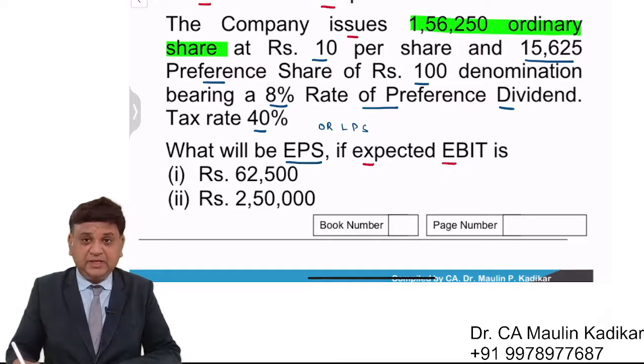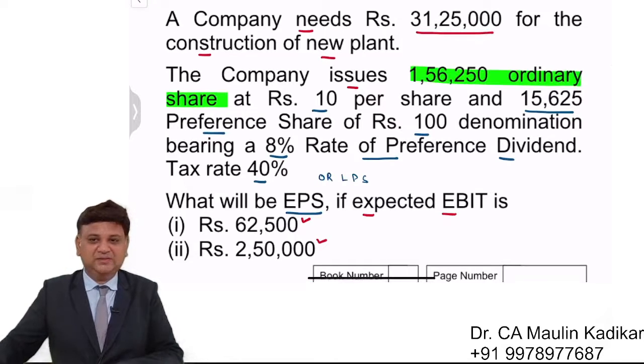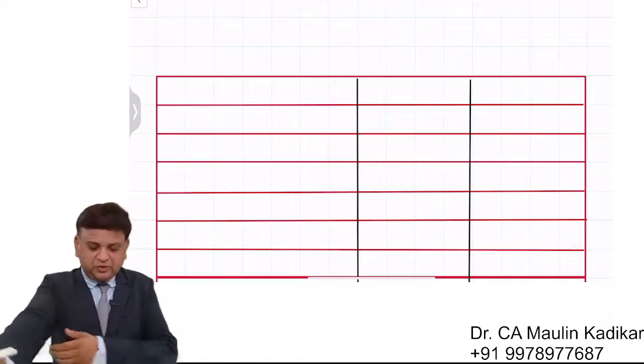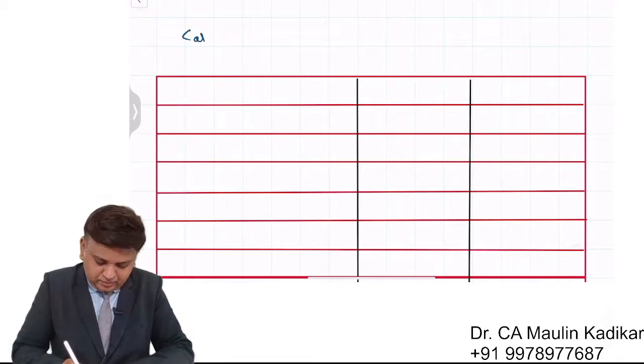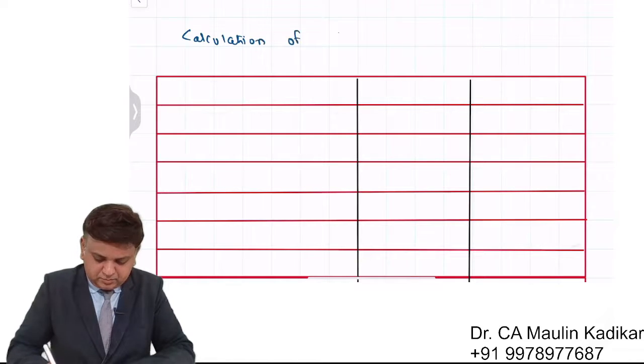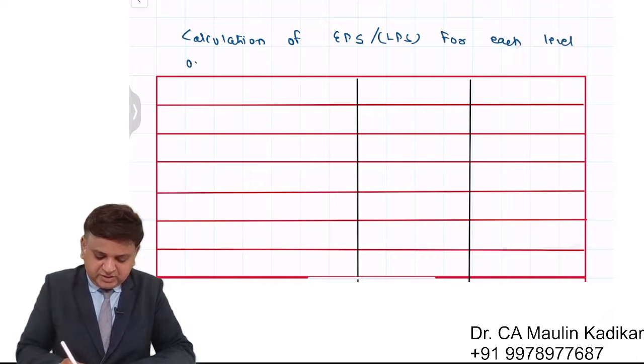If expected operating income is 62,500 and if it is 2,50,000. I request all of you to go through the question, please. So I request all of you to write down the answer along with me. Calculation of earning per share or loss per share for each level of EBIT.